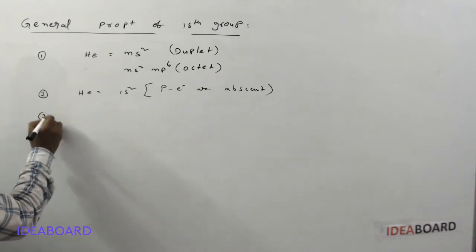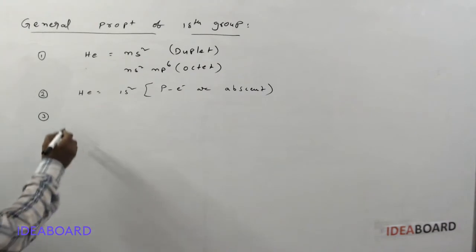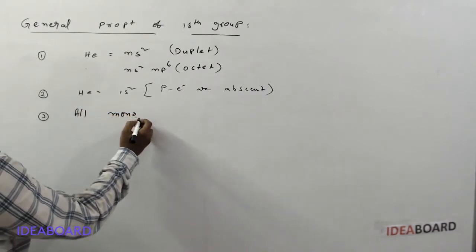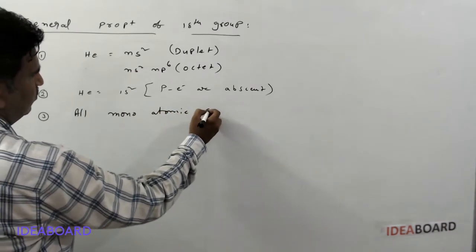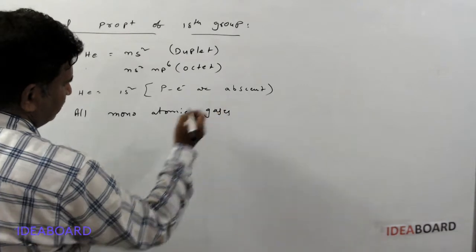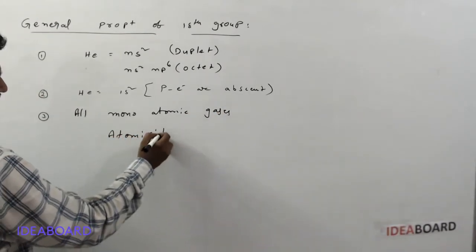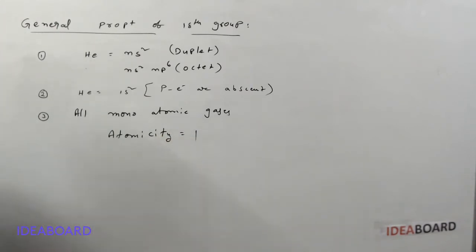Next point. If you are taking these noble gases or 18th group elements, all are monoatomic gases. Monoatomic means their atomicity is 1. What is atomicity?